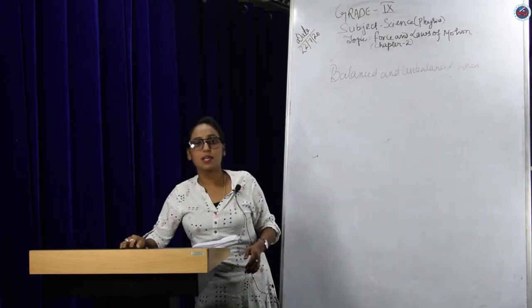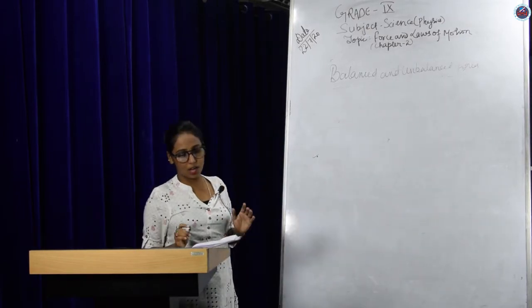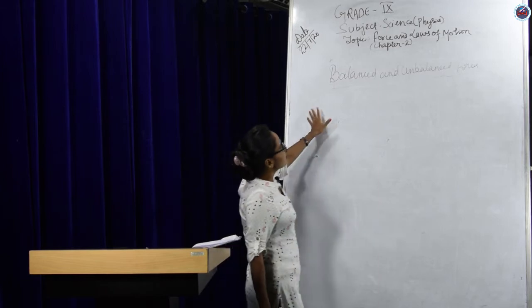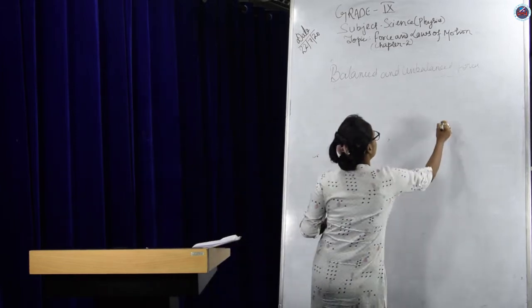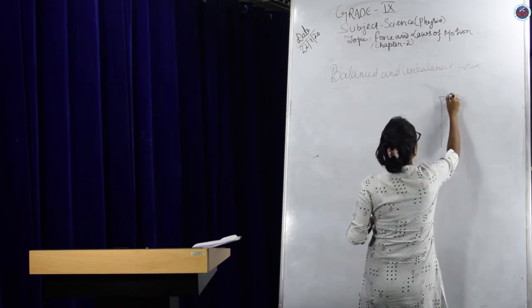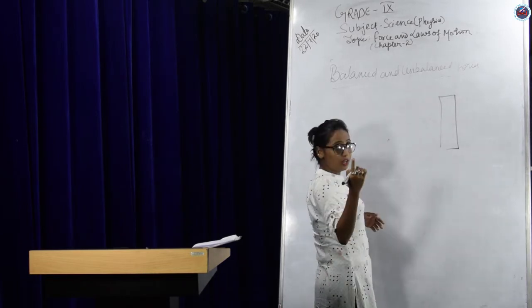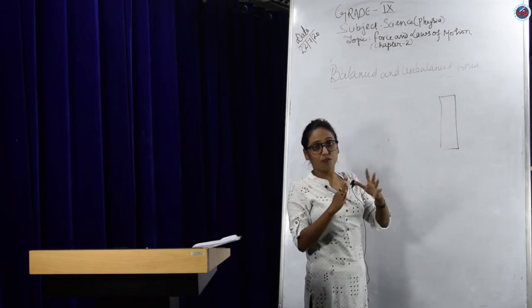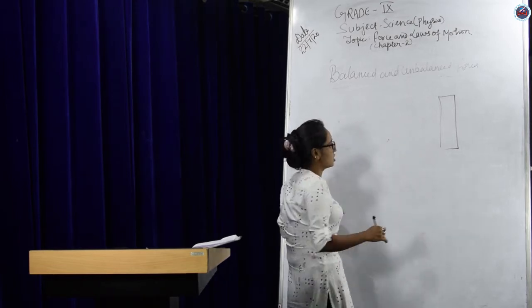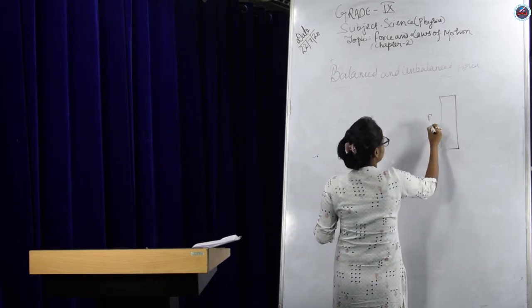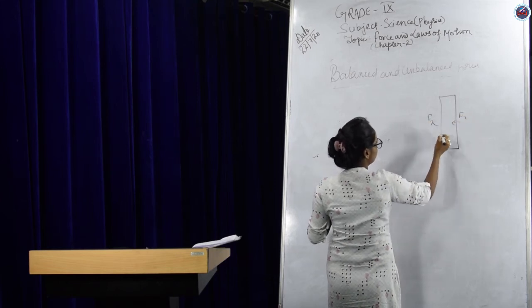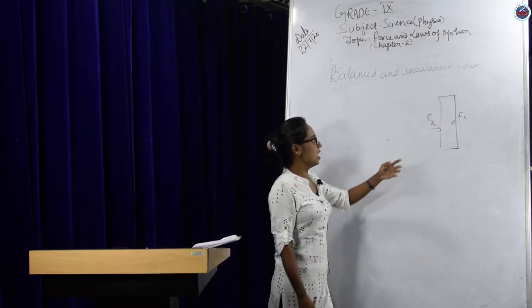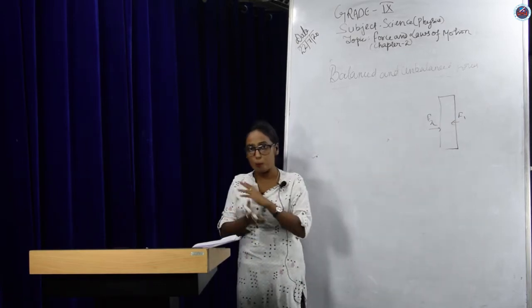Now, taking the same example of the almirah. Balanced and unbalanced forces will come when taking the same almirah. Here two persons are exerting a force on the almirah but in opposite directions. Let's say one person is exerting a force F2 from this side and F1 from the other side.